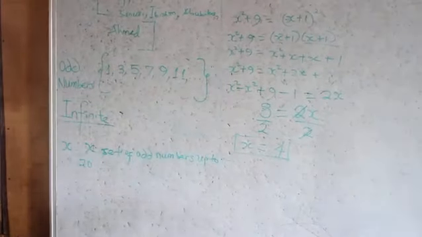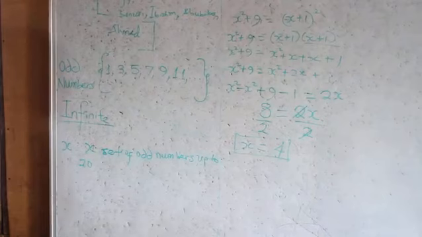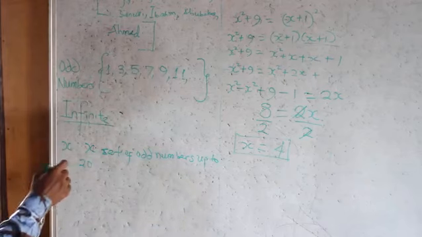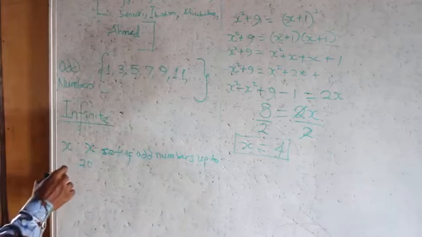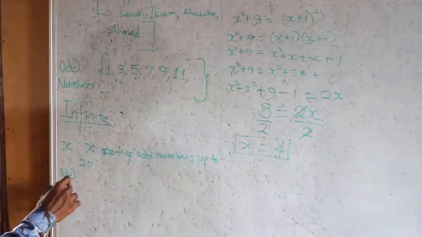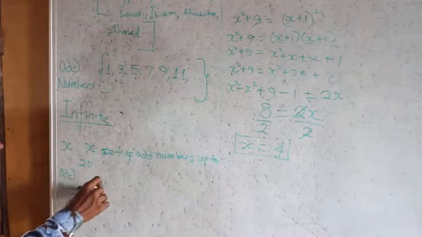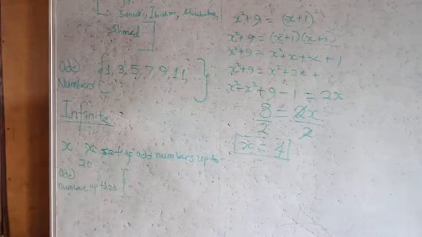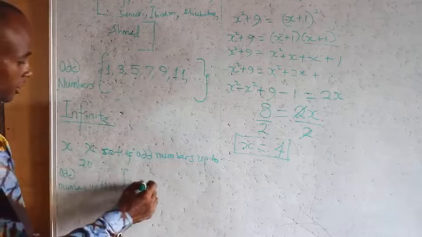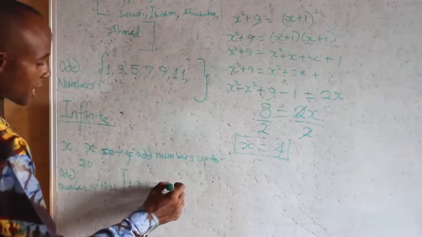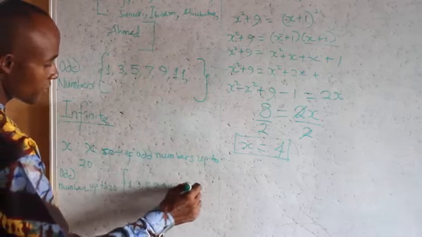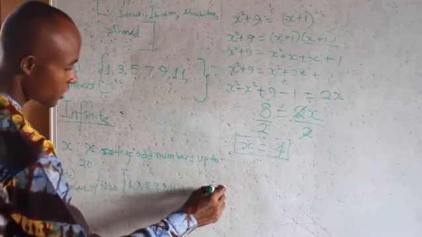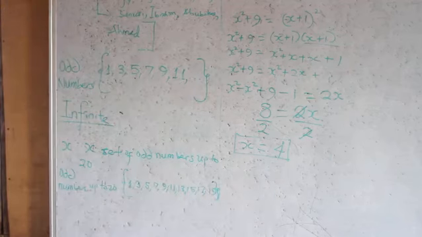If it is up to 20, then the odd number should not exceed what? 20. Then this type of set is called what? A finite set. You now say odd numbers up to 20. We list them in brackets: 1, 3, 5, 7, 9, 11, 13, 15, 17, 19. We stop. Do we understand now? 20 is not an odd number. True or false? Very good.